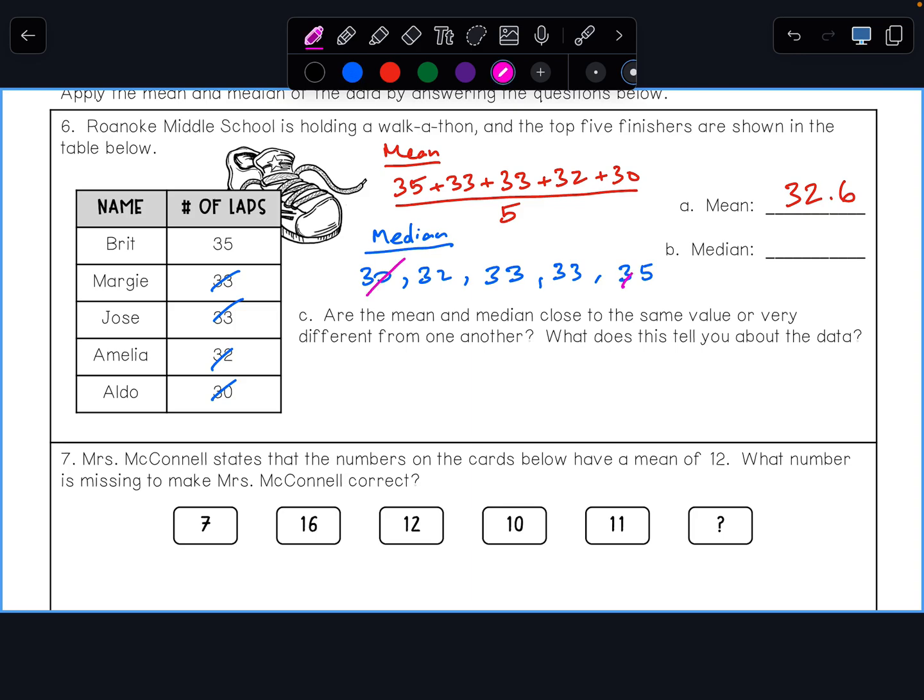So cross those off, cross off another pair. It's 33, make sure it's the middle. 2 crossed off on the left, 2 crossed off on the right. So yes, the median is 33.